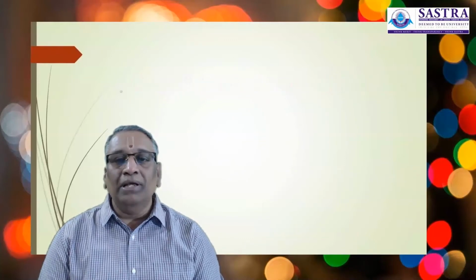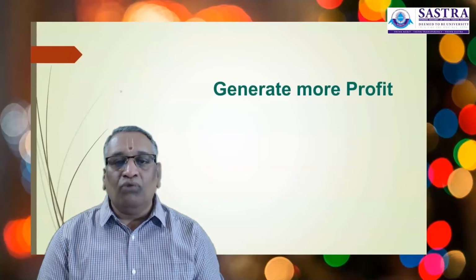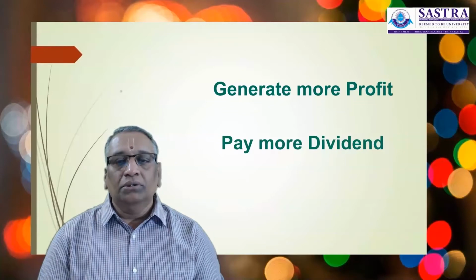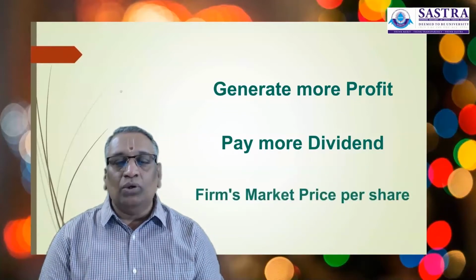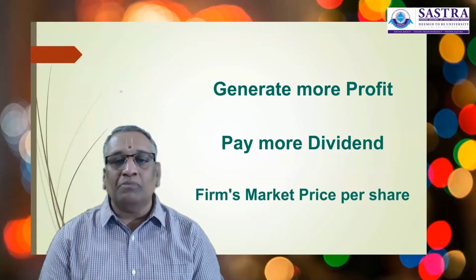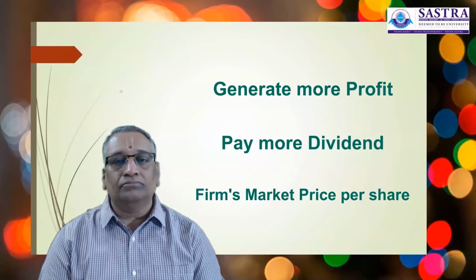So it has become obligatory on the part of the company to perform well, to earn more return and pay in the form of dividend to the shareholders, by doing which the market price per share can be maximized and the capital appreciation becomes possible.